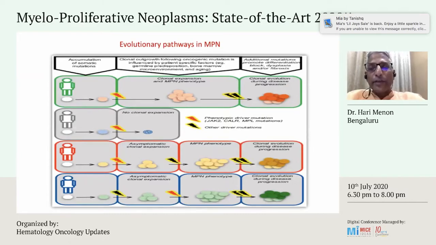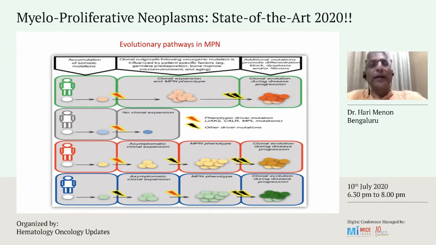When we look at the evolutionary pathways in myeloproliferative neoplasia, there are three or four mechanisms. One, the hemopoietic stem cells accumulate certain somatic mutations, then there is acquisition of a second hit, and then a clonal evolution which results in an advantage and a transformation into a disease. Sometimes you have these mutations accumulated, but the second hit does not occur, and the patient tends to remain a long-term survivor without manifesting the symptoms of the disease.